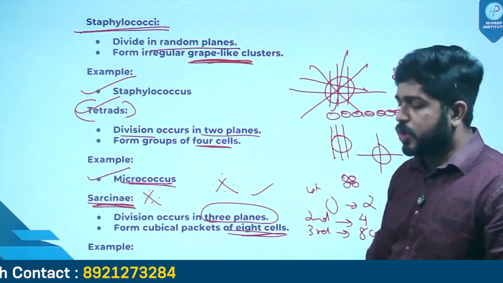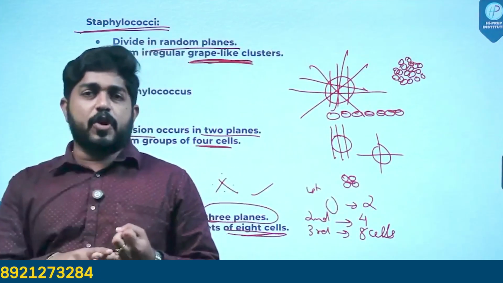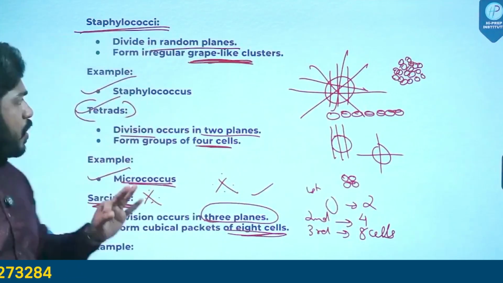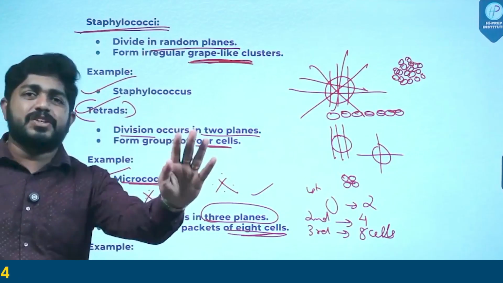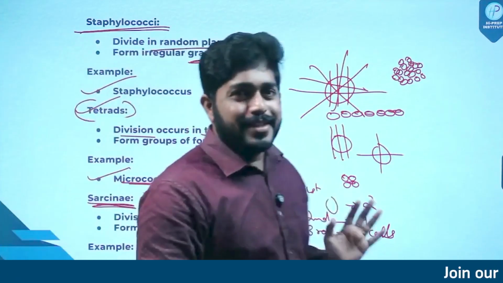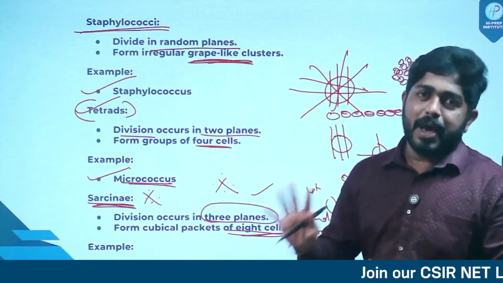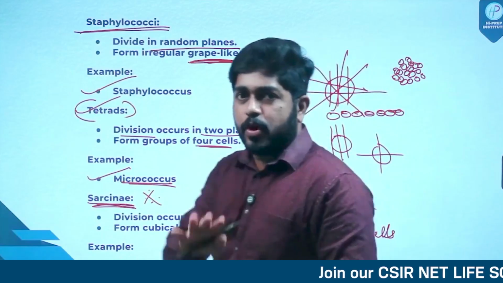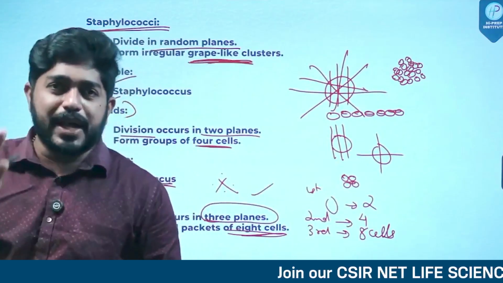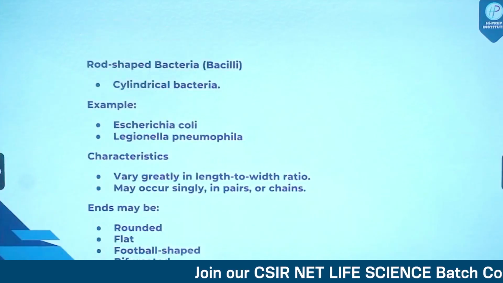All right. So we have studied what Diplococci is. We have studied what Streptococci is. We have seen Staphylococci. We have seen tetrad and Sarcinae. So these are different types of cocci bacteria. I hope you have understood this particular area. These are very simple areas.